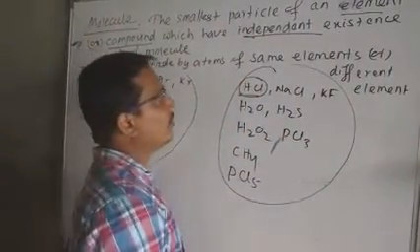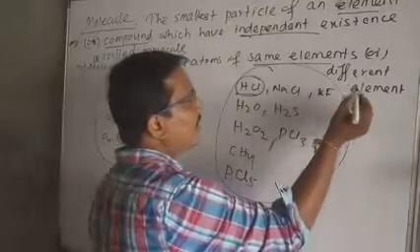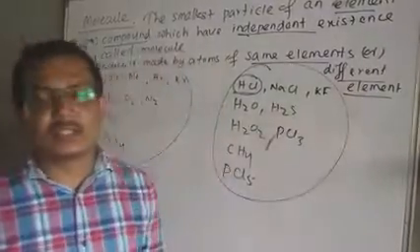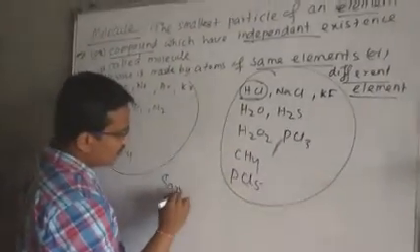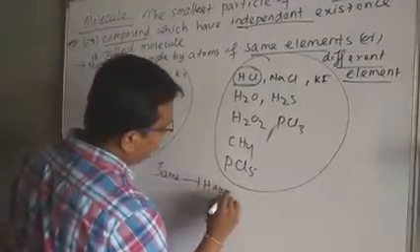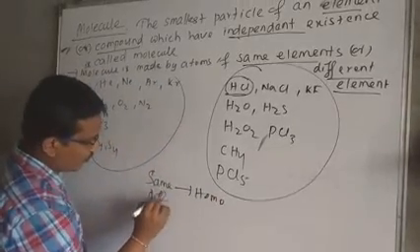That means we find two things: one is the same element, another is different elements. We know that same means homo, different means hetero.